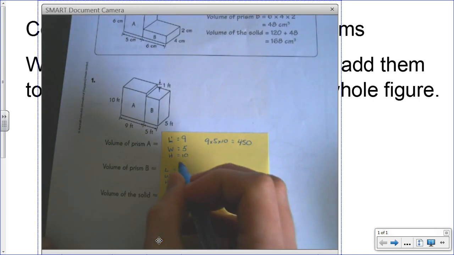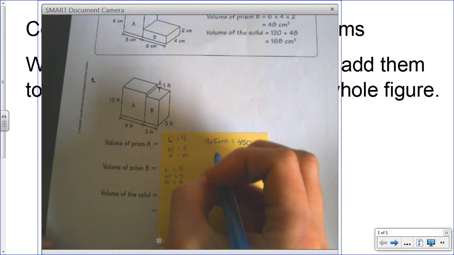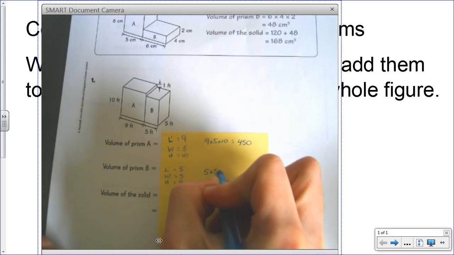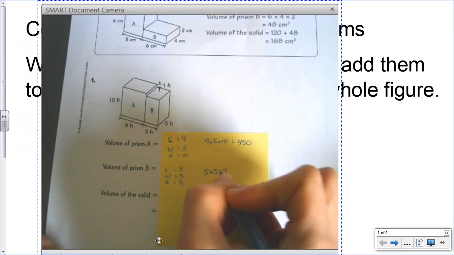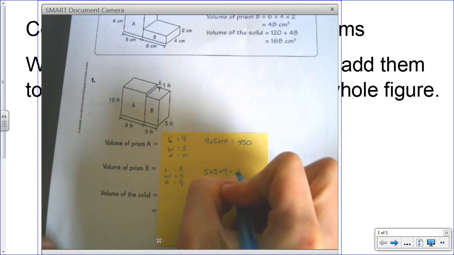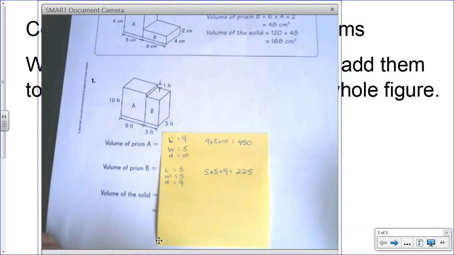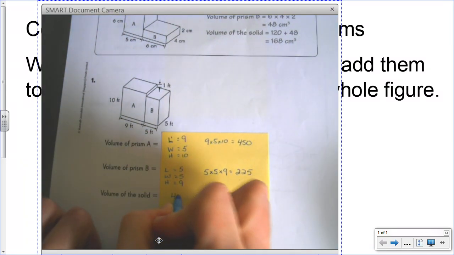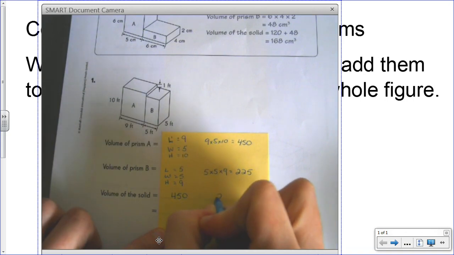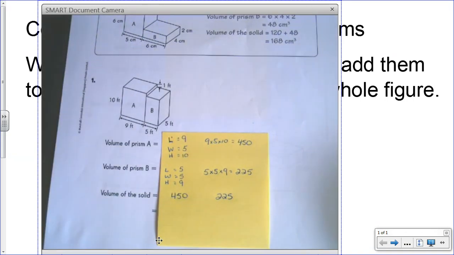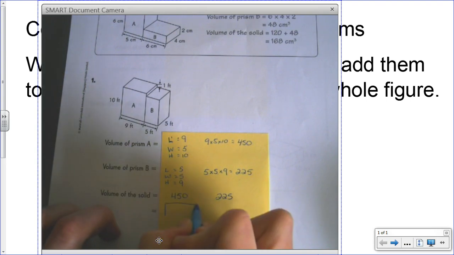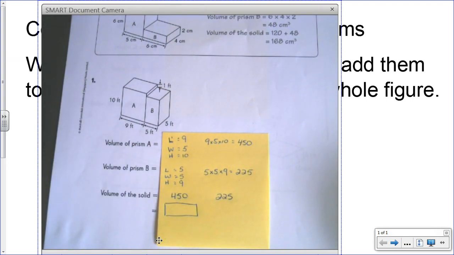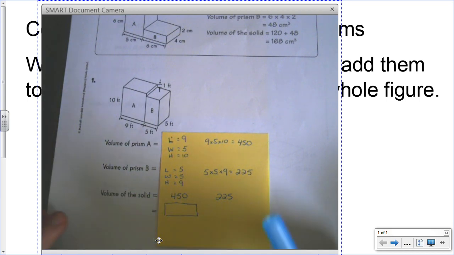So I have to multiply 5 times 5 times 9. So that's 25 times 9, that's 225. Well, the volume of the solid, so solid 1 was 450, and solid 2 was 225. You are going to be responsible for adding those together and finding the final volume and putting that in the worksheet answer that you're going to turn in later on in Google Forms.